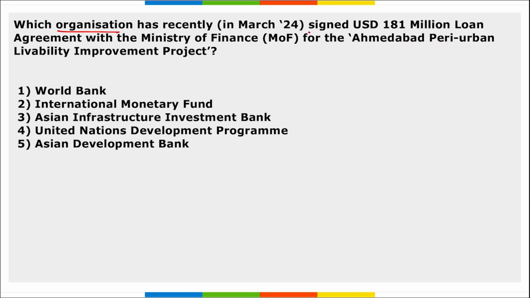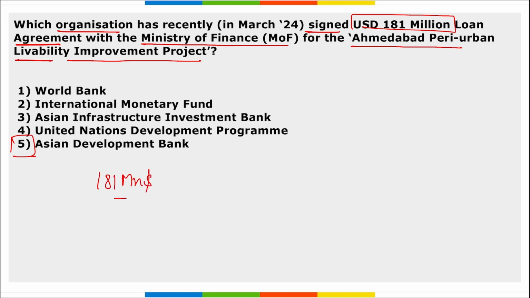Next, which organization has recently signed a $181 million loan agreement with the Ministry of Finance for the Ahmedabad Peri-Urban Livability Improvement Project? It is the Asian Development Bank, right? The amount will be utilized to build quality infrastructure and services towards improving urban livability and mobility in the peri-urban areas of Ahmedabad city in Gujarat. And the total financing for this project will be close to $316.9 million.